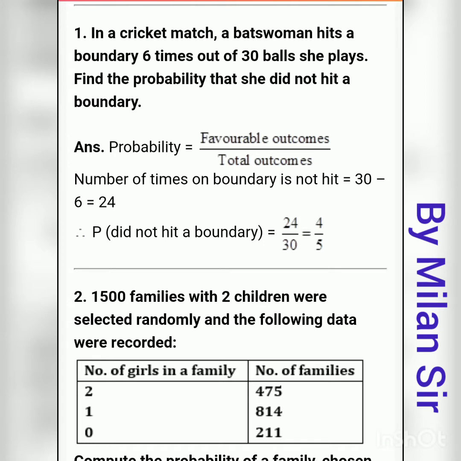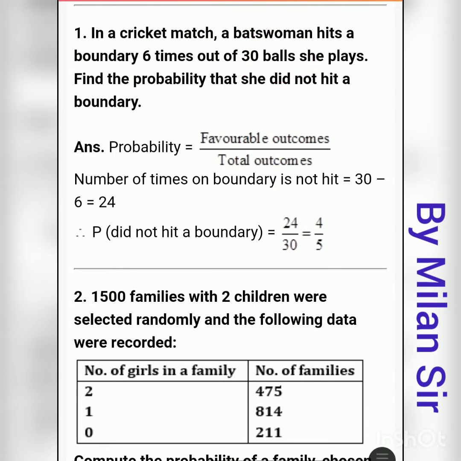Total outcomes means total possibilities. Here, how many balls are there in total? 30 balls. So total outcomes is equal to 30.